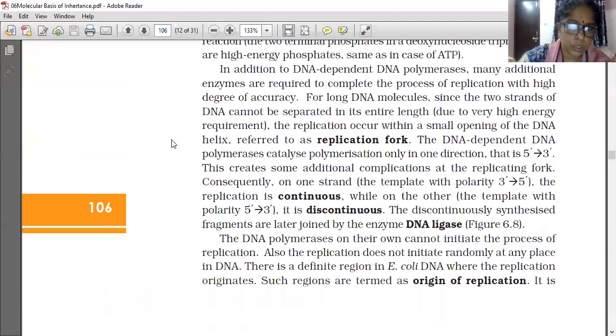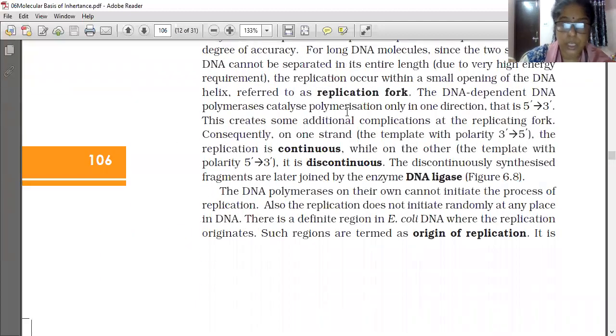So, DNA replication is what we have learned now. I will show you the replication fork. The DNA polymerase on its own cannot initiate the process of replication. Also, replication does not initiate randomly at any place in DNA. There is a definite region in E. coli DNA where the replication originates. Such regions are termed as origin of replication.